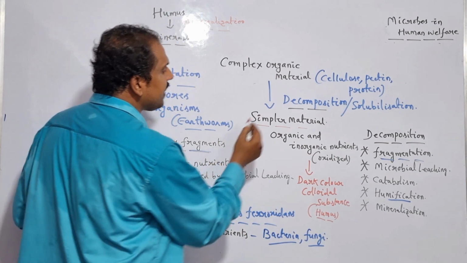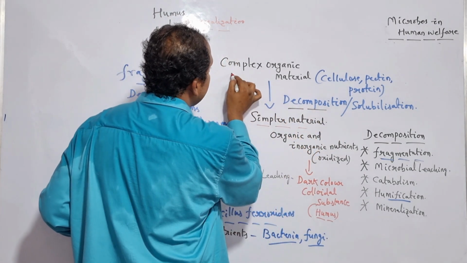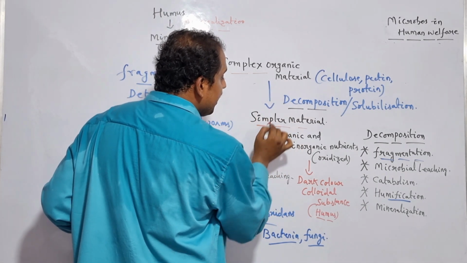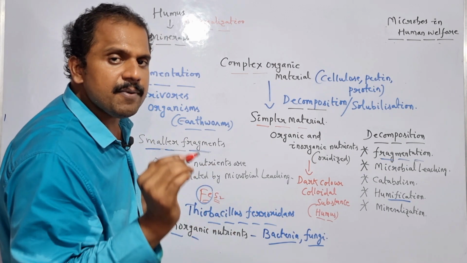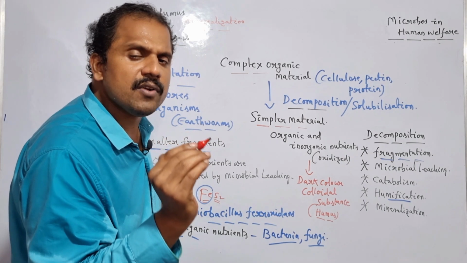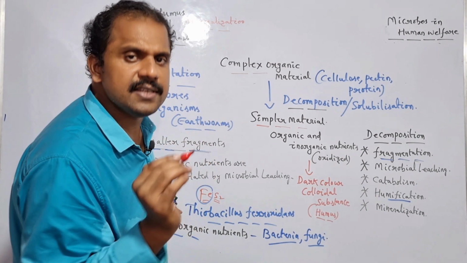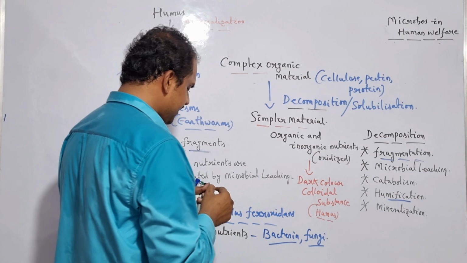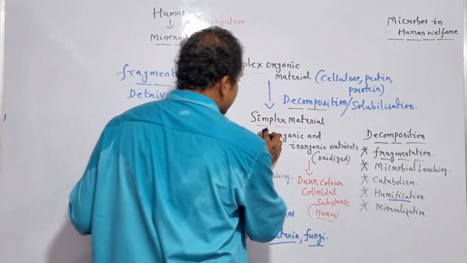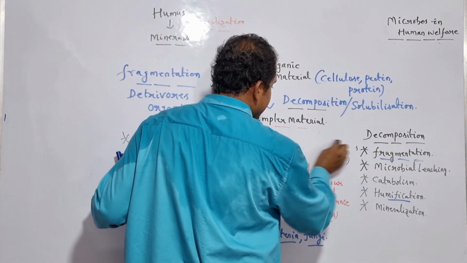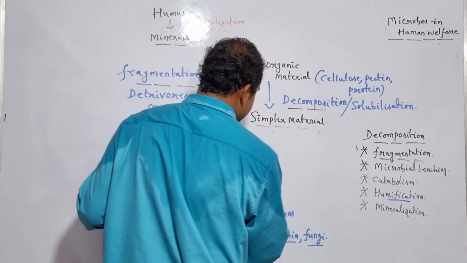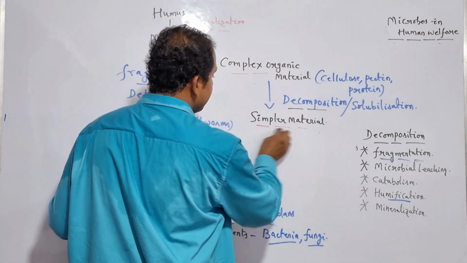So in this way, by taking the advantage of the decomposition mechanism, complex organic material successfully turns into simpler material. Now, this simpler material is capable of inducing the production of organic acid by taking the advantage of one more mechanism, which is nothing but what? Acidogenesis. Is it clear? So let me write it here. Simpler material is capable of inducing the production of organic acid by taking the advantage of a specific mechanism termed as acidogenesis.